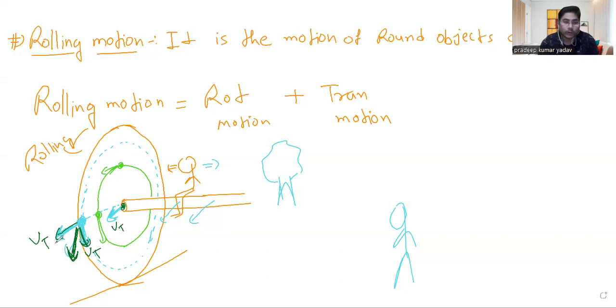So it has two kinds of motion. This is translational, this is tangential, and then you will see a resultant speed if you see from this, right? So I hope now you got the idea of how, in rolling motion, the particles can have two kinds of motion, rotational and translational both, right or not? Now let's go a little bit deeper.